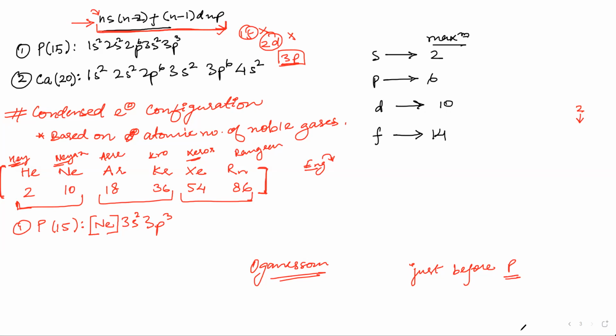Okay, now tell me what comes after Oganesson. Is there any element that comes after Oganesson? No, sir. So if it does not come, then it has no use in condensed electronic configuration, guys. Yes, we have one more, sir: the inert gas, which is Oganesson, but we have no use for it in the condensed electronic configuration.